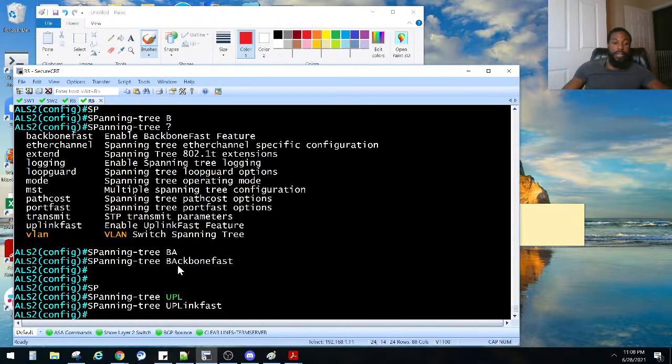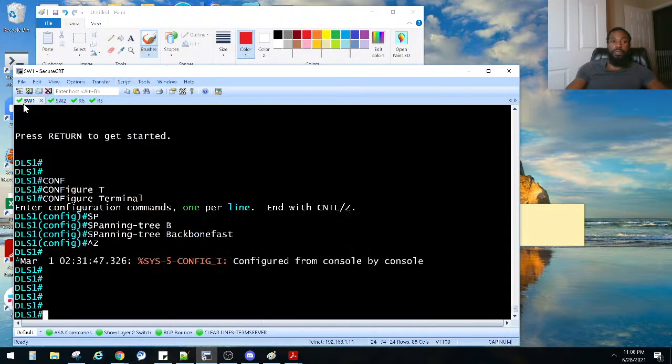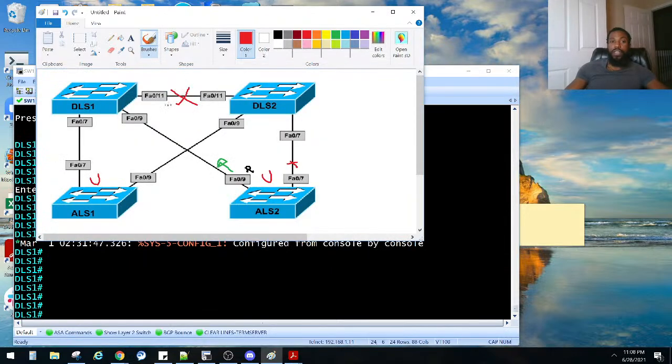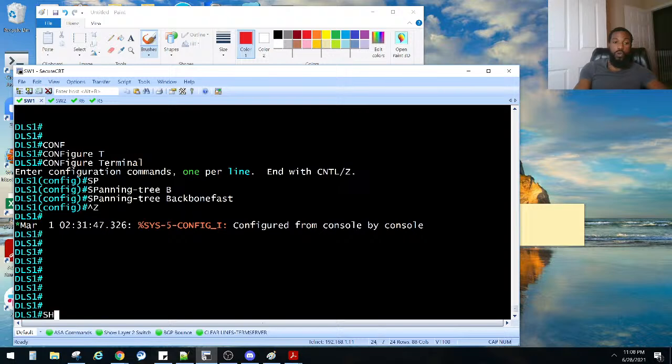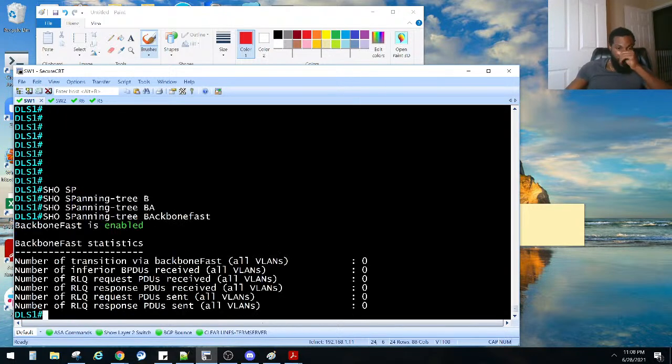So we could just do that, right? Let's do it on the DLS1 switch, and then we're going to shut down that port right there and call it a night. So right here, show spanning tree backbone fast, like that, and we see it is enabled right there, and then we should see some of these RLQ requests and responses.